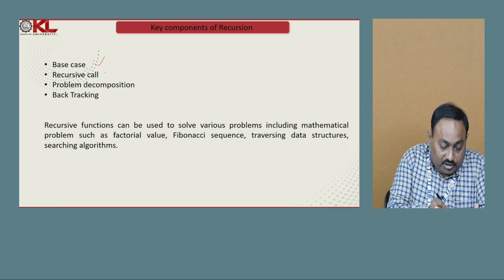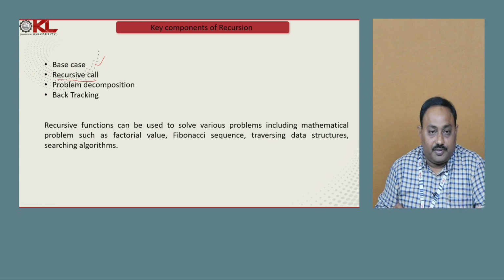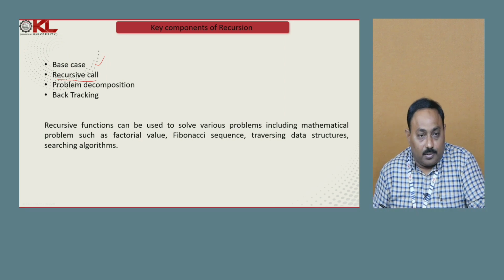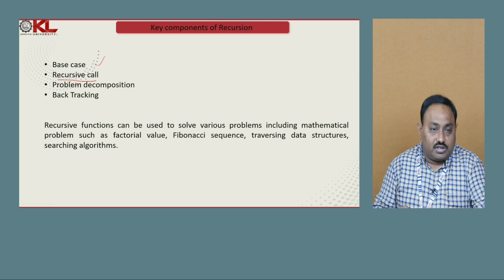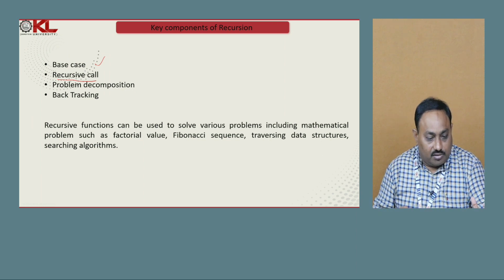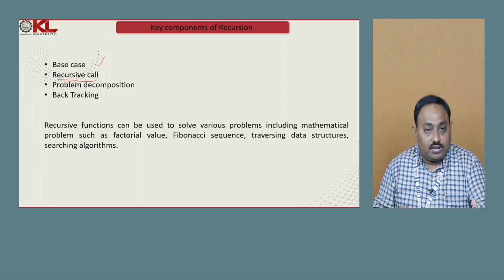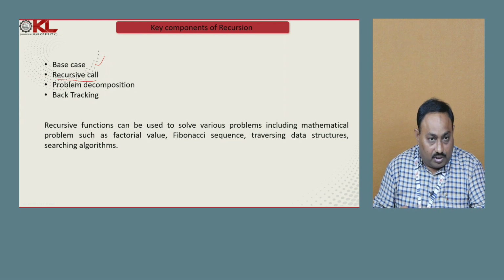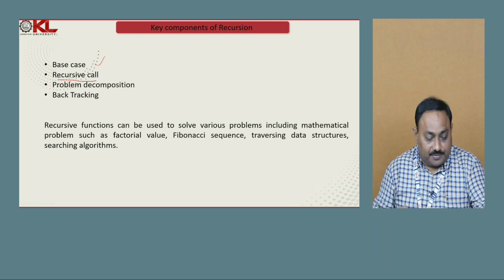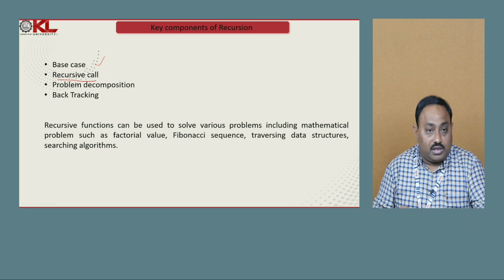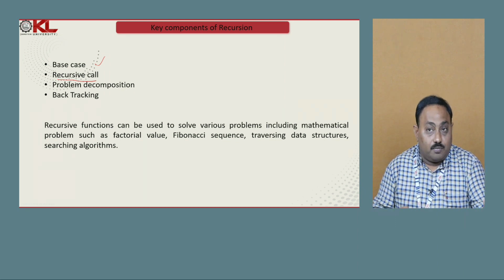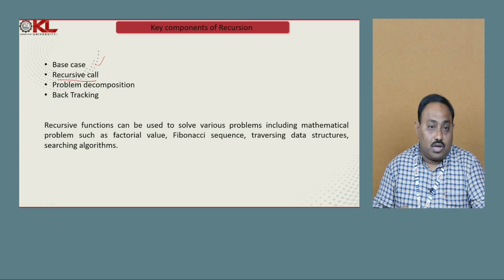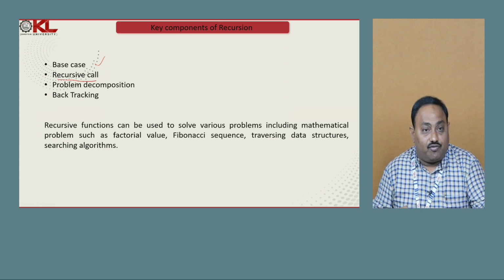The second component is the recursive call. When we perform recursive solutions, we have to call the same function recursively. To call that function repetitively, we should make a call.